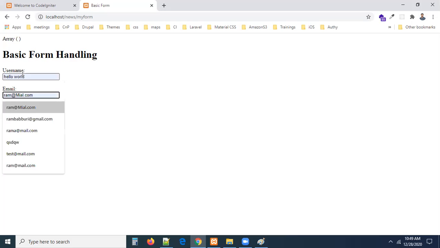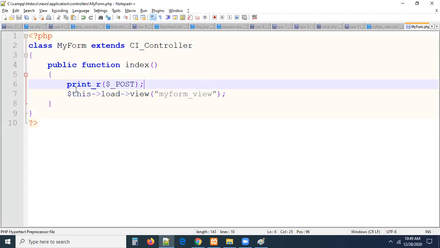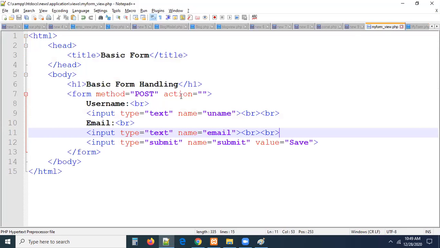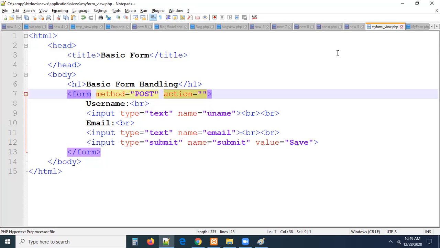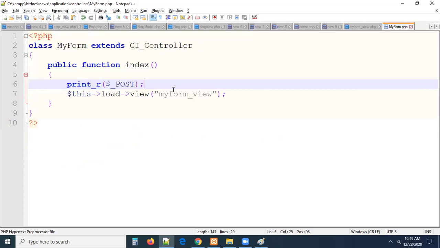I mean, this is the proof. I'm just showing you whatever the data you are entering in the form, where it will go. Because remember, what is the form action here? Form action is empty. Means we know that if we give an empty action, it will be submitted to same page. What is same page in CodeIgniter? Nothing but where are you loading this view? You are loading this view into index method, right? Again, once you submit the form, the data was posted to same method called index, guys.